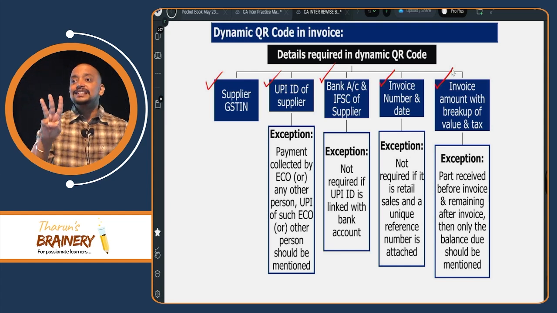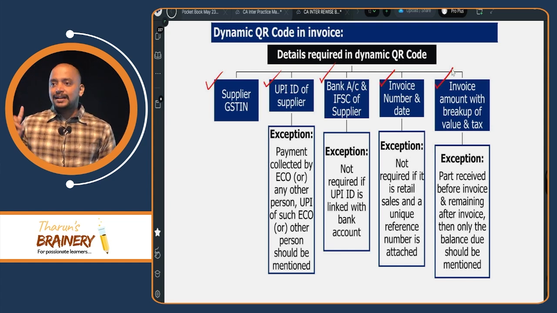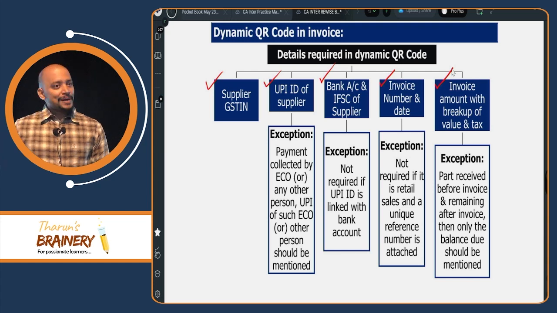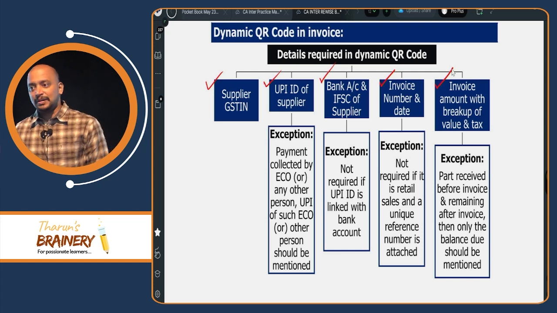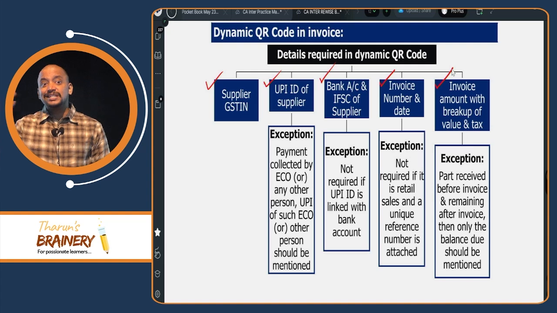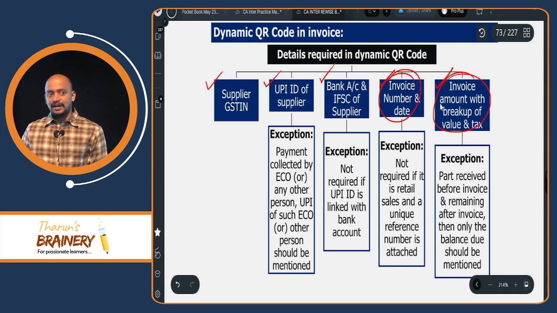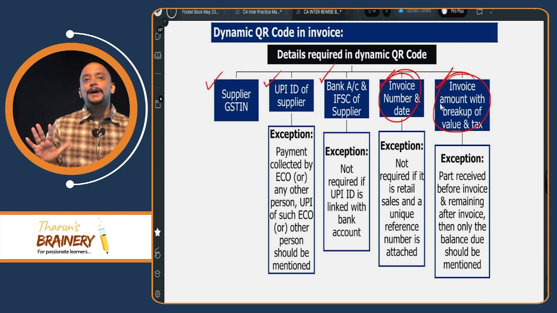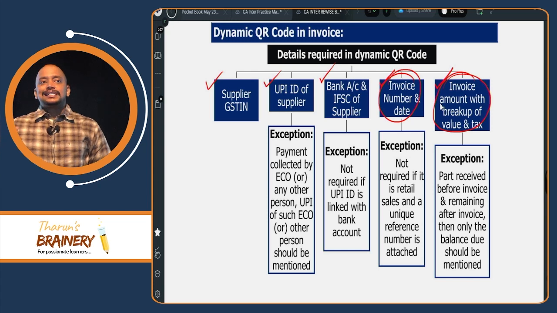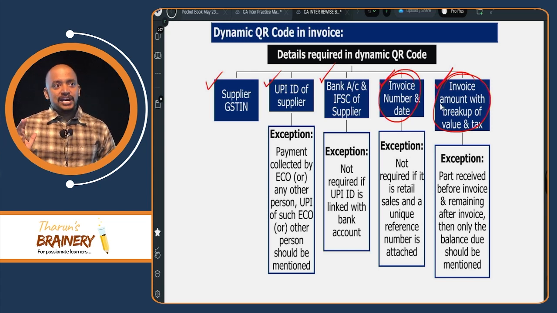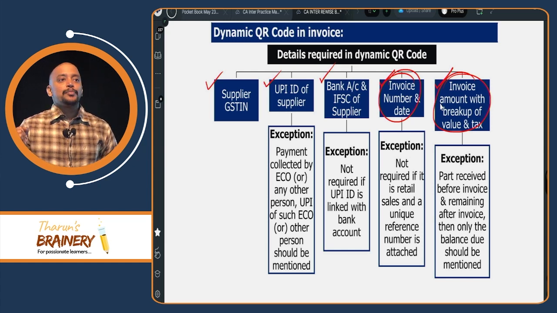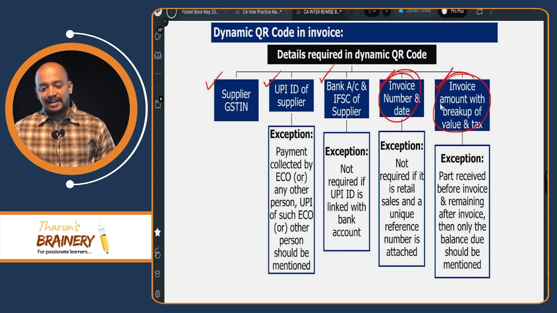First 3 are static, correct? Bank details will be static, UPI ID will be static, supplier GSTIN will be static. Actually, what changes for every invoice is the invoice number and date and the invoice amount with breakup of value and tax. Understood? So what are the 5 fields? GSTIN of supplier, UPI ID of supplier, bank account and IFSC code of the supplier, invoice number and date, invoice amount with breakup of value and tax.